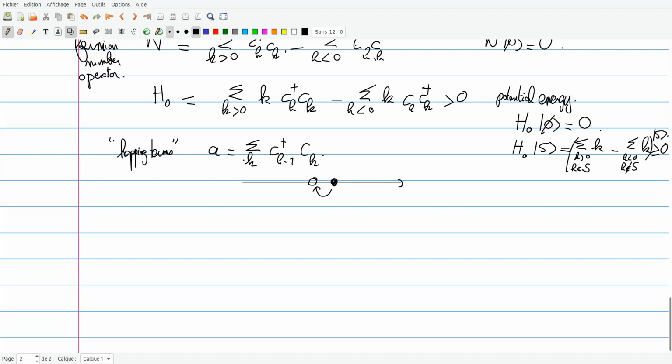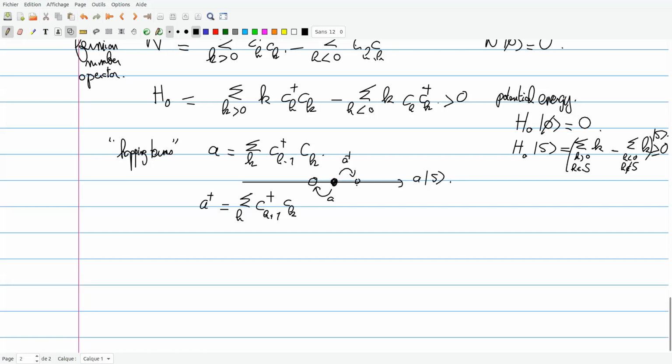So when you evaluate A on a basis state, the sum is always finite, so there is no problem of definition. And the adjoint operator is the symmetric one: A is attempting to move a particle to the left, and A dagger is moving it to the right.